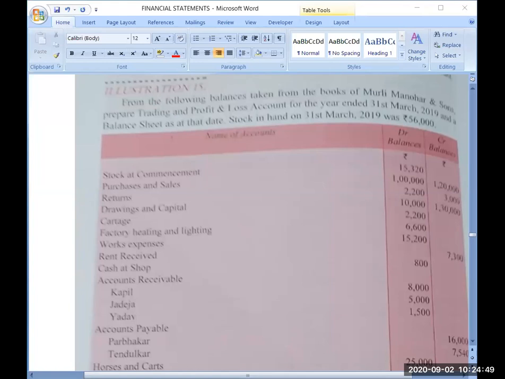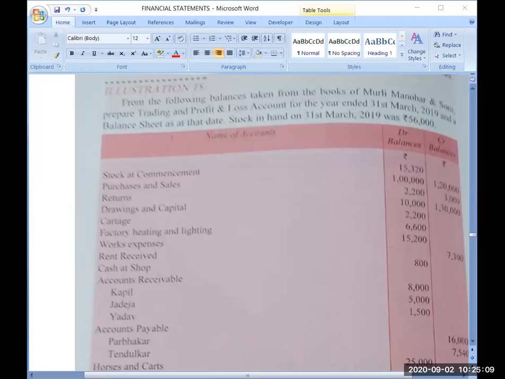Yes, very good. 1 lakh is purchases. Why? Because the purchase account is an expense, and purchases always have a debit balance. Sales always have a credit balance.